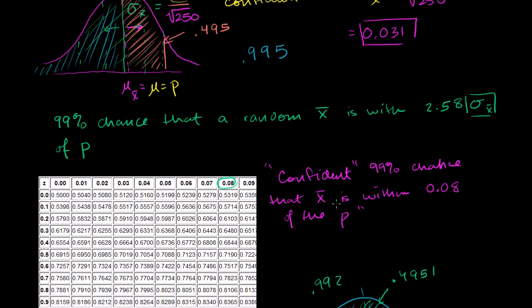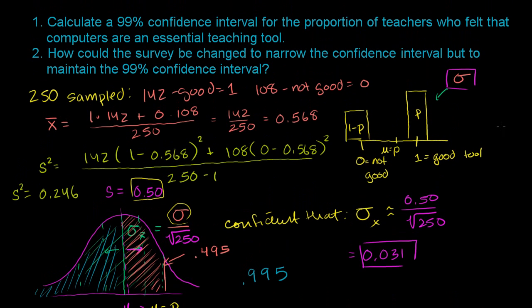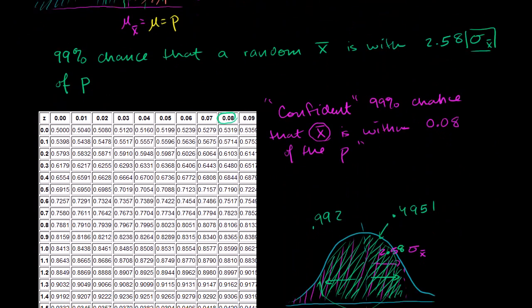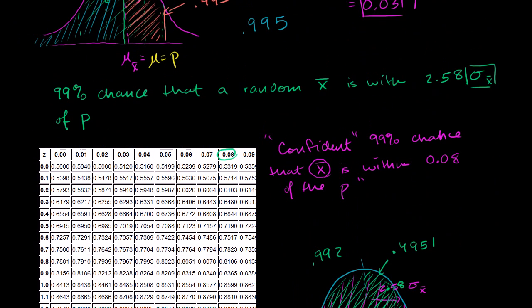Or you could say that you're confident that the population proportion is within 0.08 of your sample mean, right? That's the exact same statement. So if we want our confidence interval, our actual sample mean we got was 0.568. So we could replace this, and actually let me do it. I can delete this right here.